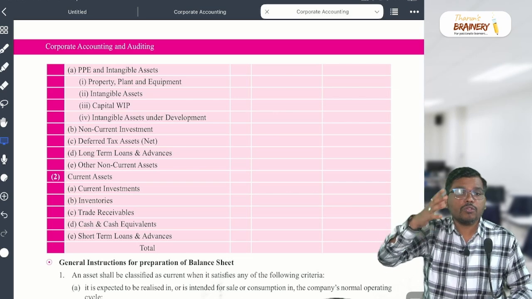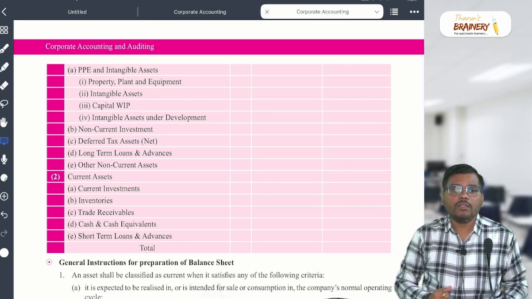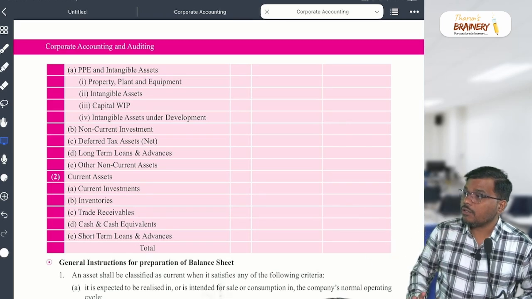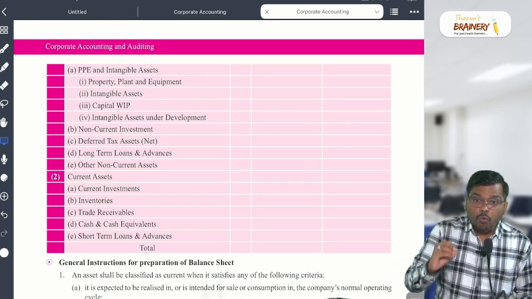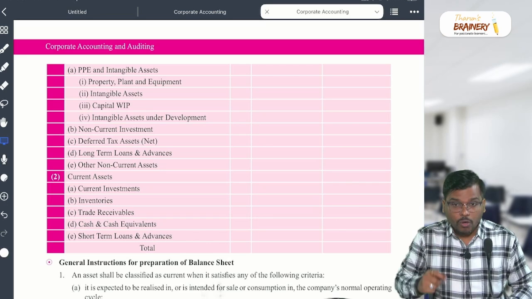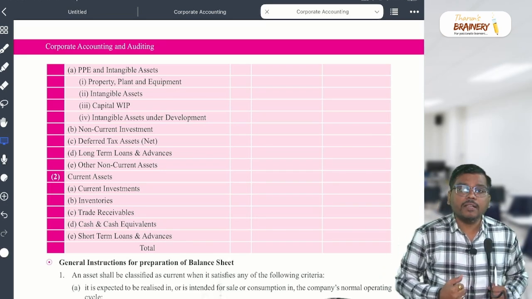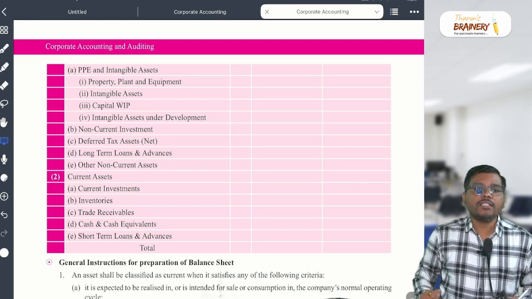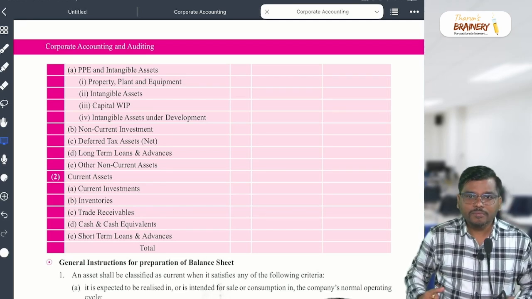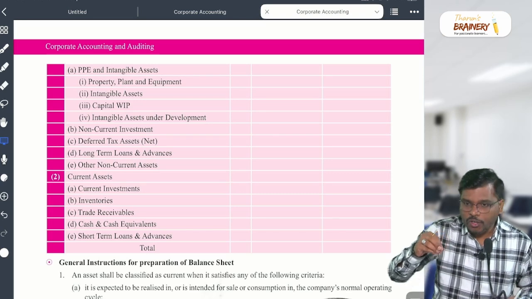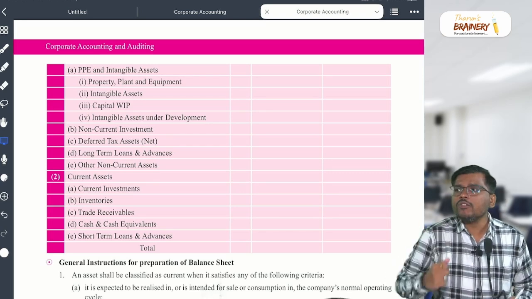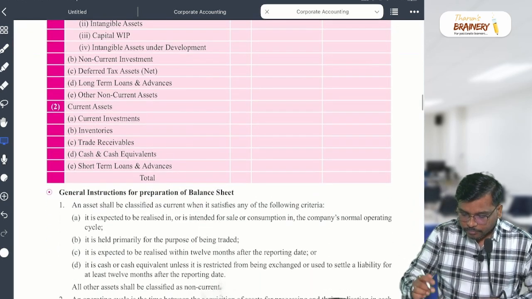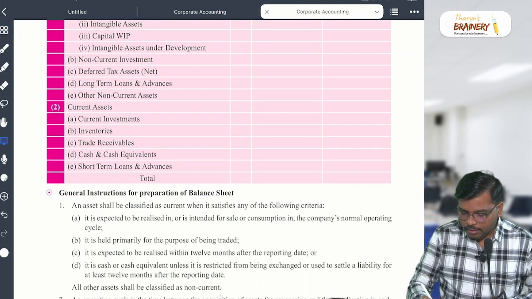Is it clear? Because when you go into business or employment, it is very important for you to classify the investment as current or non-current. That means you need to ask the management what their intention is. You have to ask, because you are a professional. Hey management, what is your intention about this investment? Current or non-current? Is your intention to hold for the short term, like 12 months, or more than 12 months? The classification will happen accordingly. Is it clear? Okay. Deferred tax asset will be discussed later.